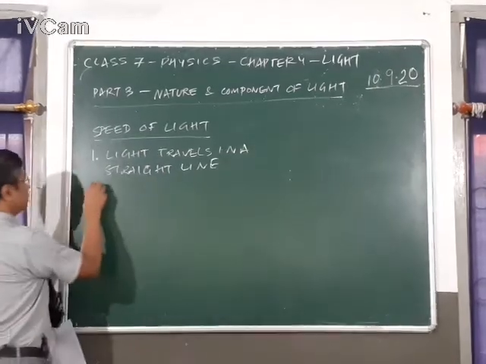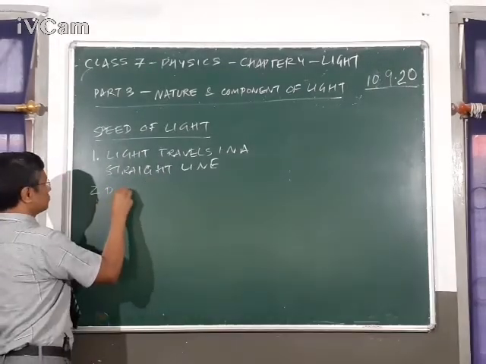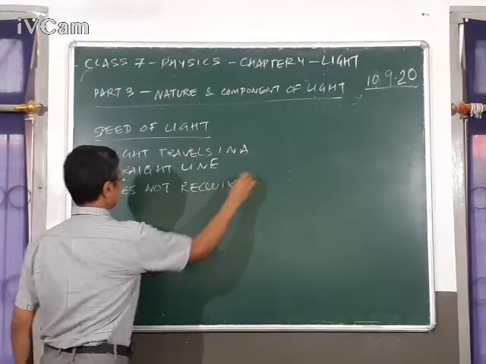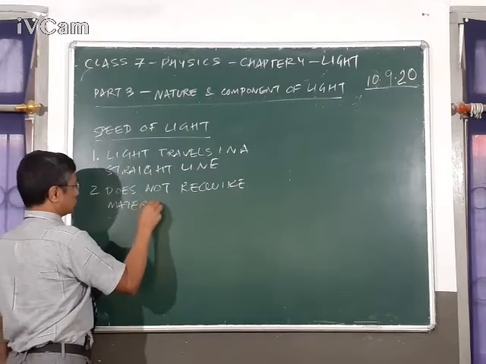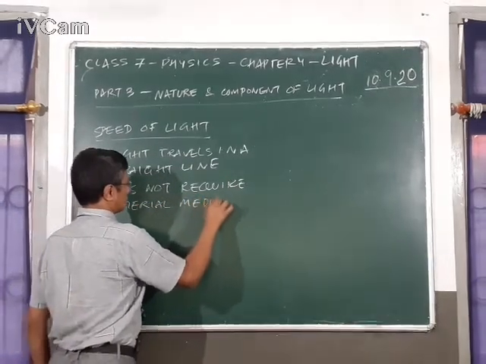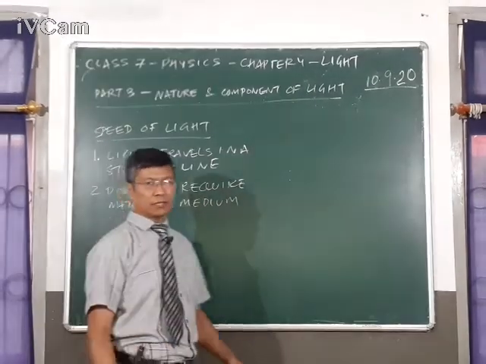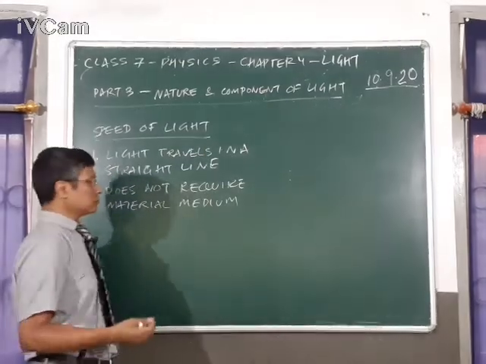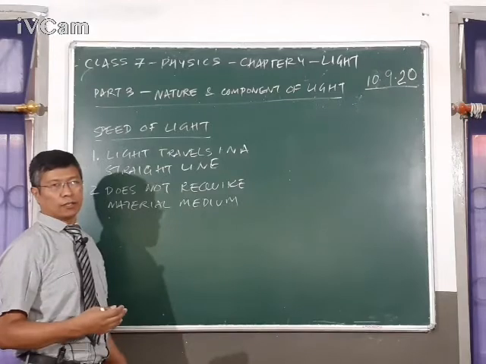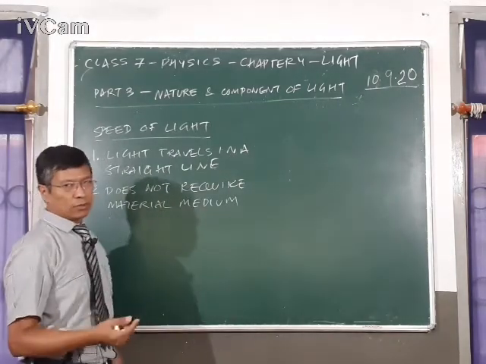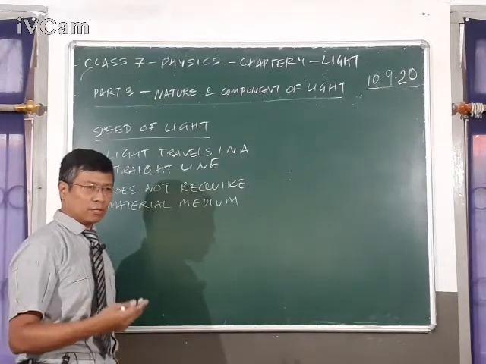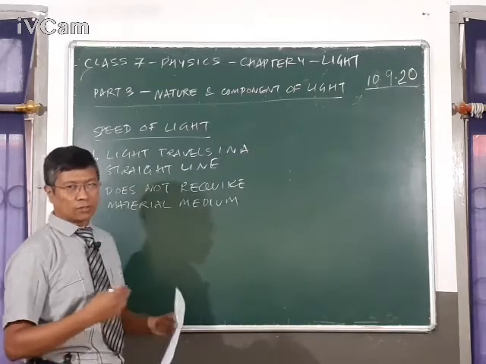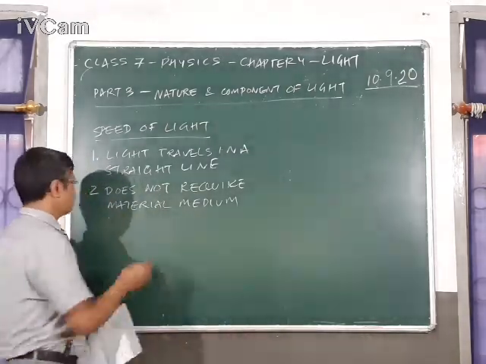Second, it does not require a material medium. It does not require a material medium means it can travel in space, it can travel in vacuum, it can travel in air, it can travel through transparent liquid. Unlike sound, sound requires a material medium. Sound requires either a solid state or liquid state or a gaseous state for it to pass through. But light does not require any one of them. It can even pass through vacuum.